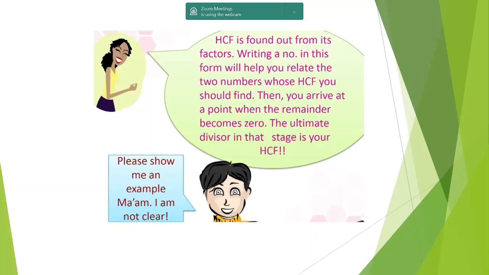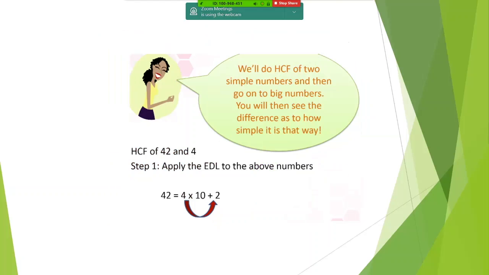Okay. Normally, when we were doing HCF by long division method, if you remember, till we get the remainder as 0, we continue. You remember, children? So here also, we'll take an example to see how we use Euclid's division algorithm, not the long division method, to find the HCF of numbers. So we will see two very simple numbers, 42 and 4. Are we ready? Can you start writing fast in your notebooks as we speak?